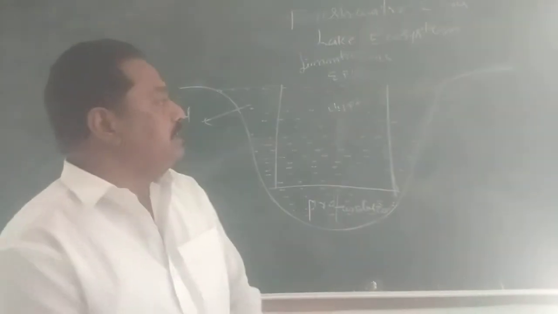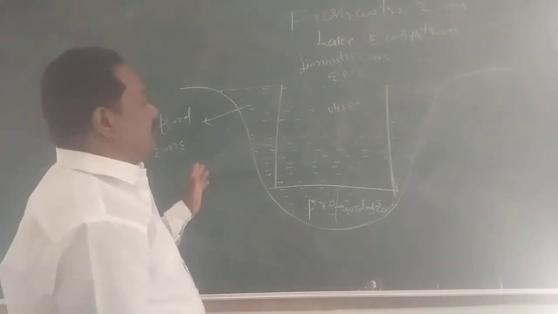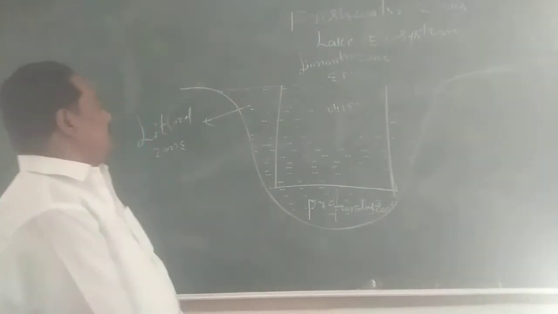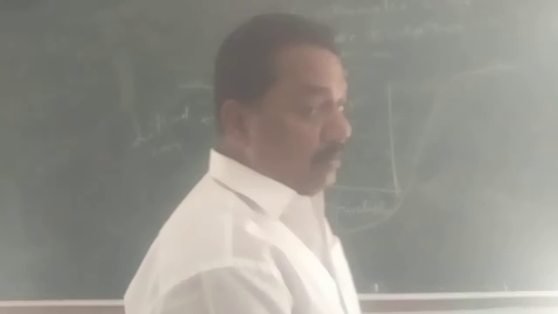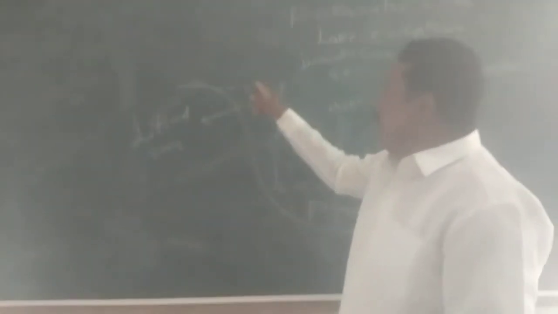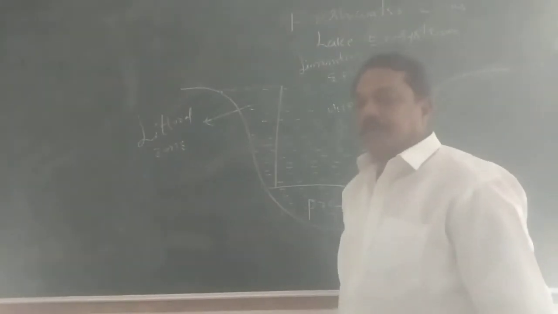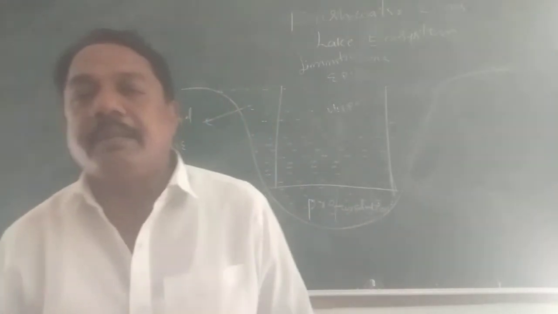Now observe the littoral zone in this figure. It is the edge of the water body near the terrestrial media. These two edges of the water body are described as the littoral zone. In this littoral zone, light can penetrate up to the bottom of the water body. That's why the littoral zone is very important.